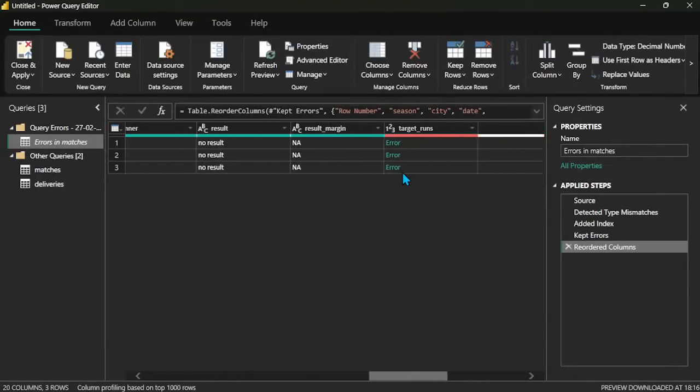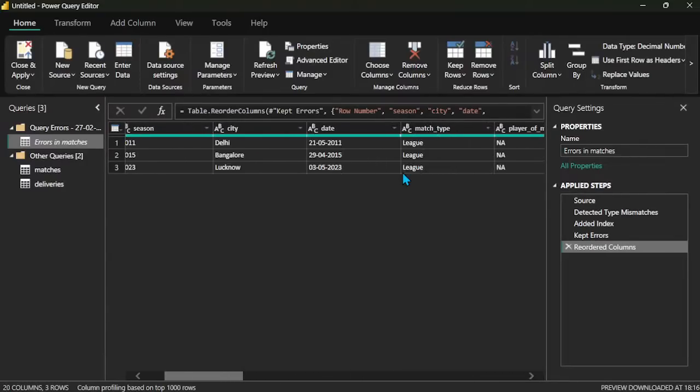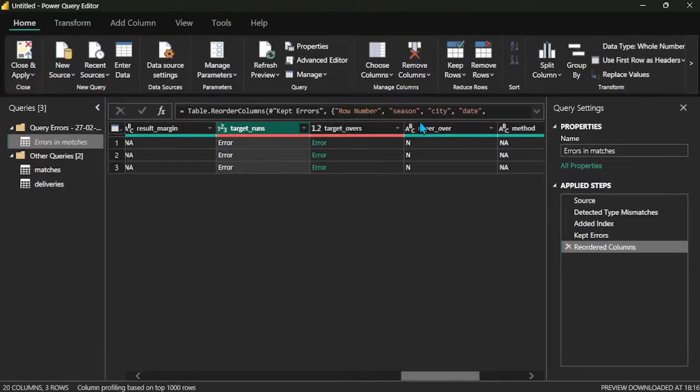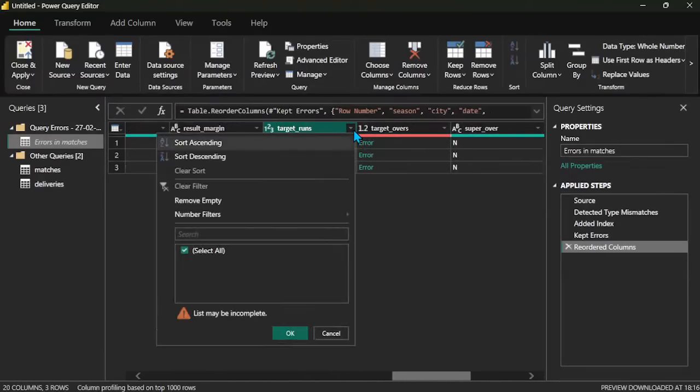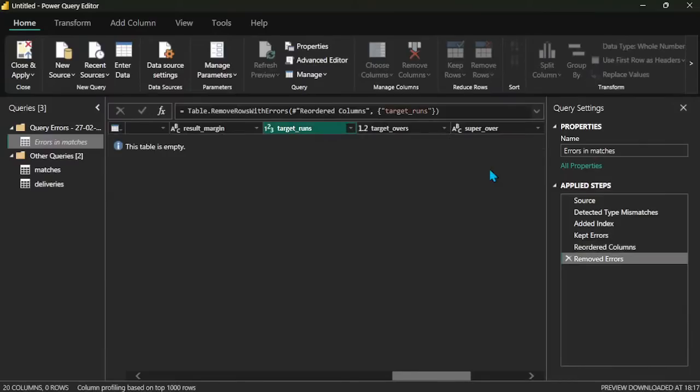So now in this particular matches table, the matches column has error values, that is the target runs and target overs, both columns having errors. So now I am removing the errors. I'm going to apply remove rows and remove the errors. Now I will apply this one.